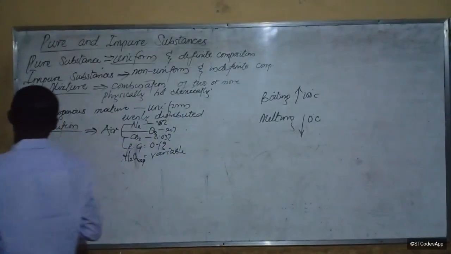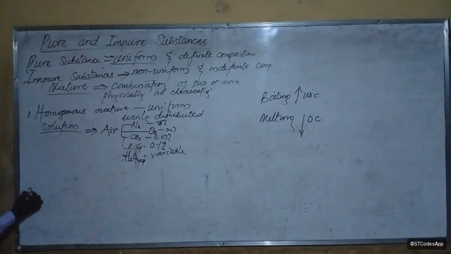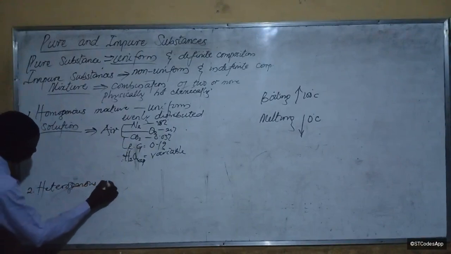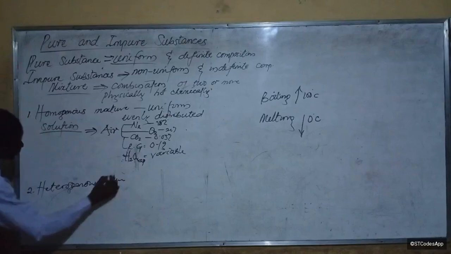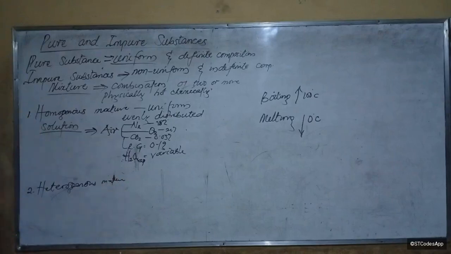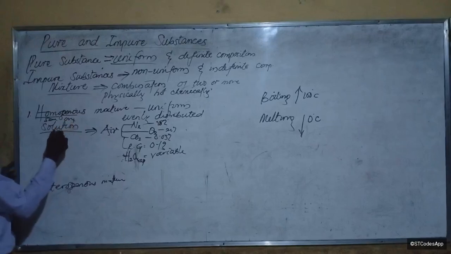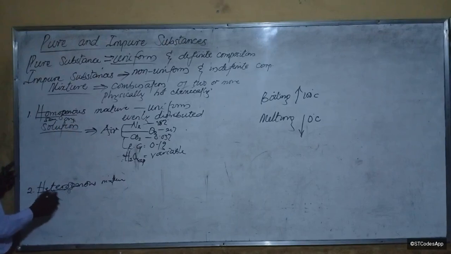Now let's go to the second one. Heterogeneous mixture. The word homo here means same, right? Gene means origin, right? So hetero will mean different.